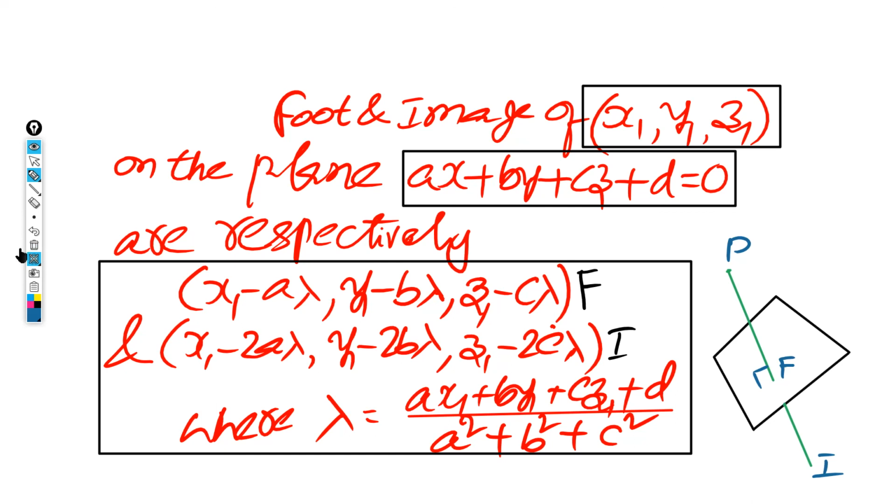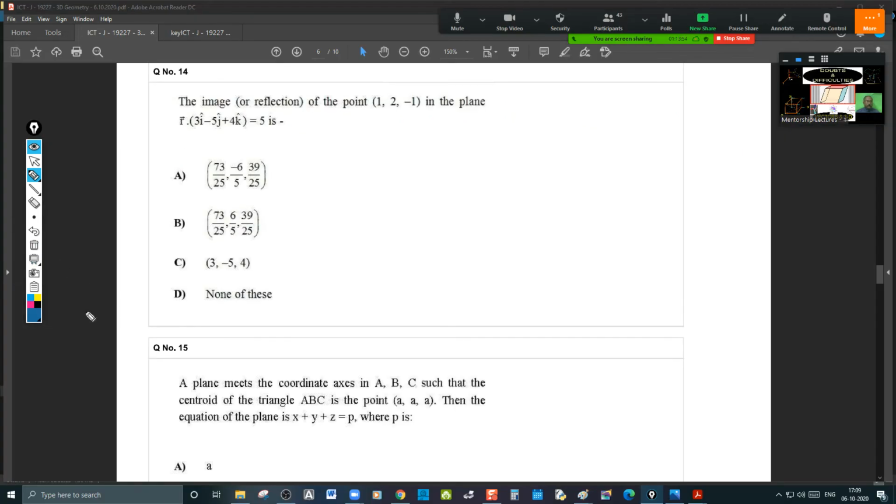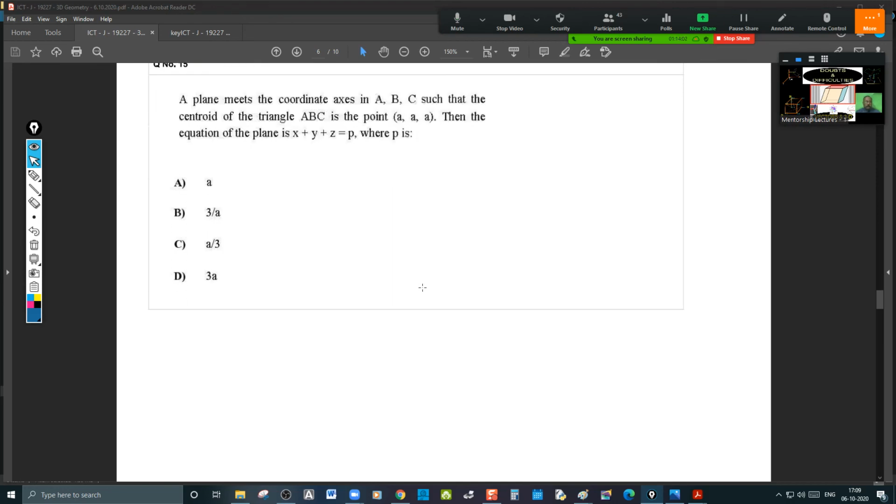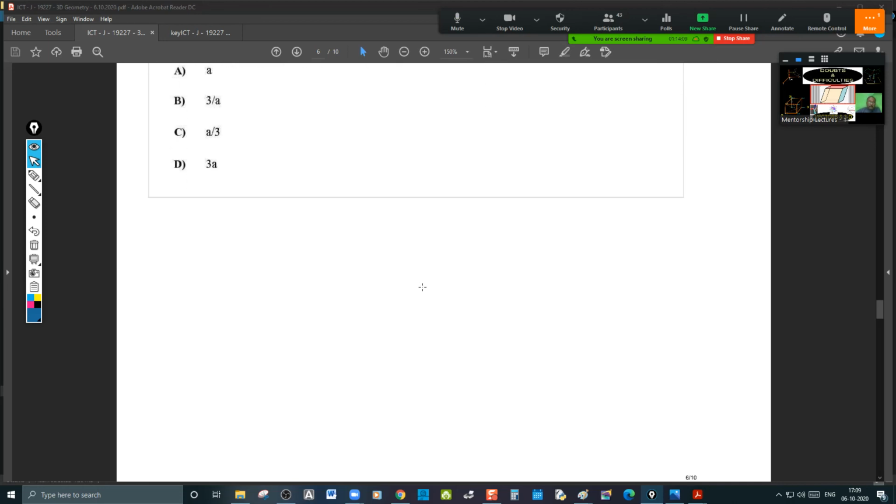Clear? I'm erasing it. Done. Any more, please? Next, please. Anyone? Question number 15. I'm moving away. That's an easy question.